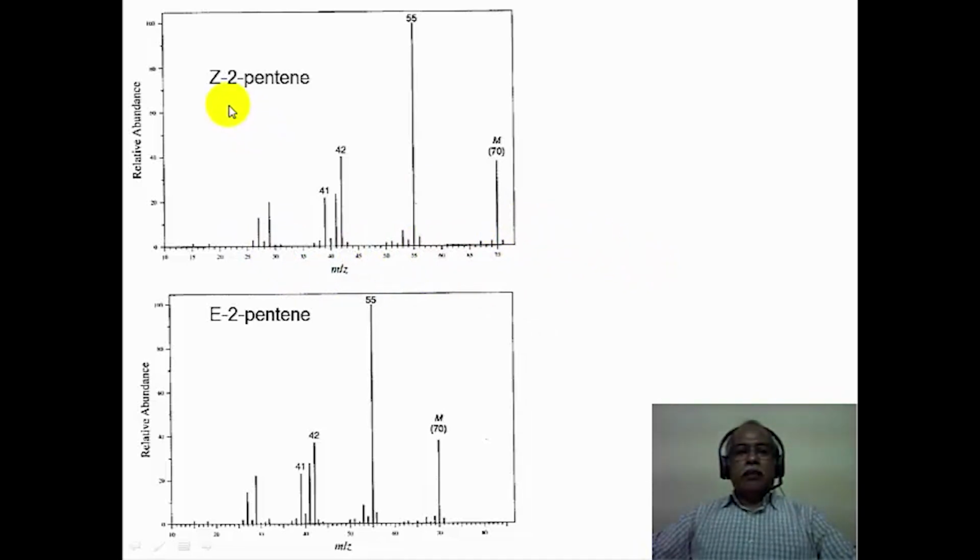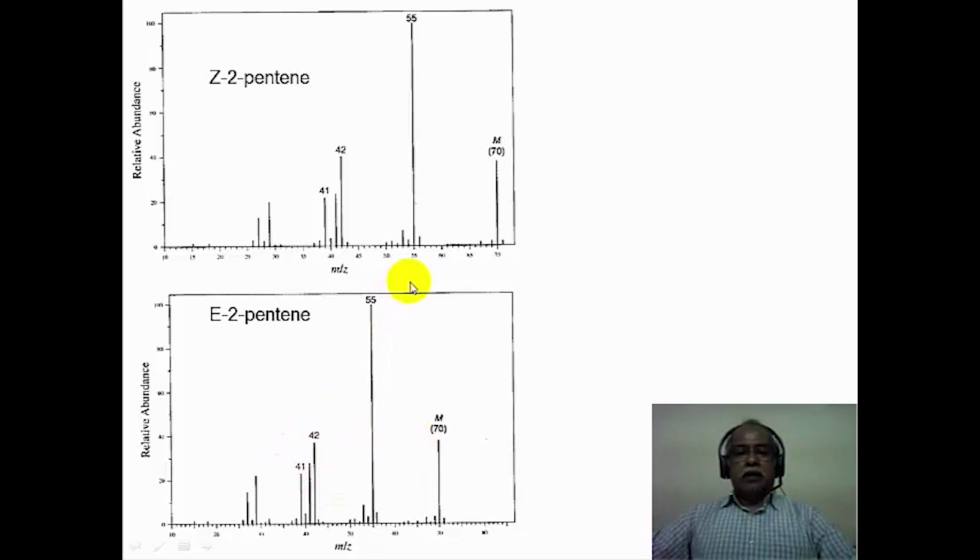Now here the comparison of Z-2-pentene and E-2-pentene is given, and this corresponds to more or less an identical spectrum. You have the molecular ion peak at 70, a fragment peak due to the loss of a methyl group at 55, and a peak at 42, which probably comes from loss of an ethylene group, because this is 28 mass units different from 70. Then loss of a hydrogen from this fragment will give 41. A similar, identical pattern of fragmentation is seen.